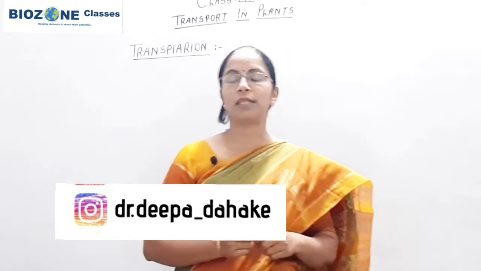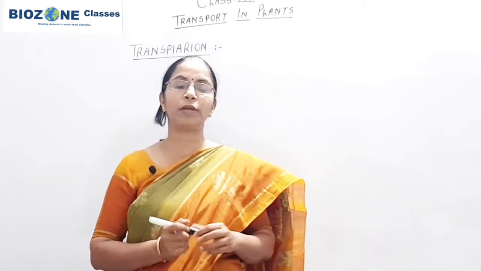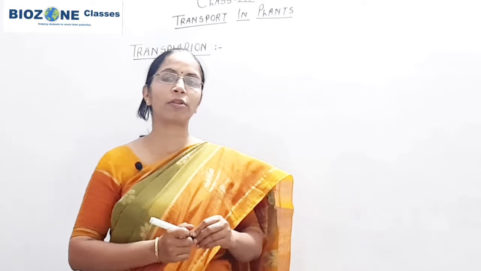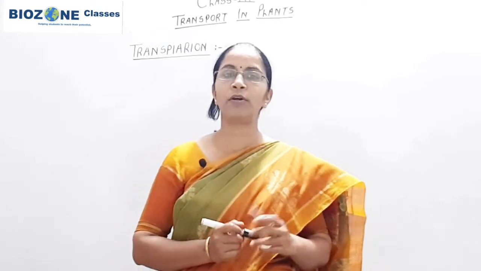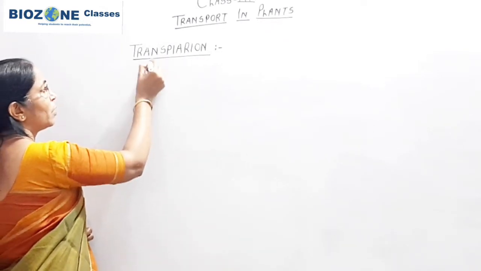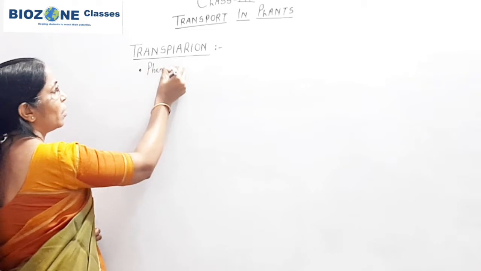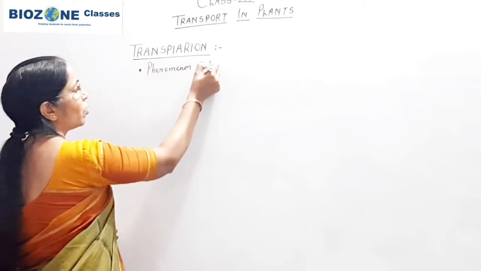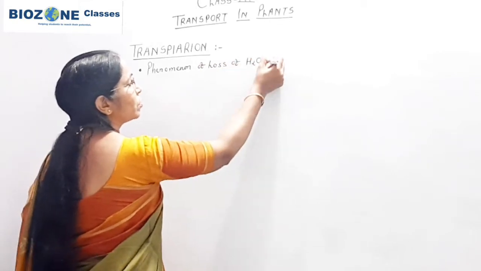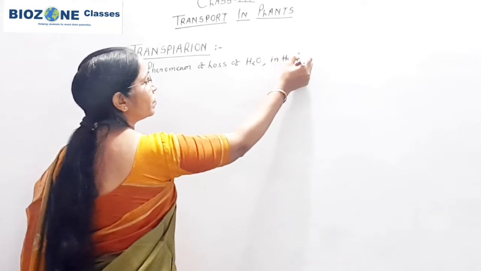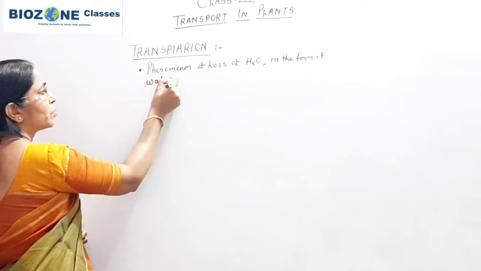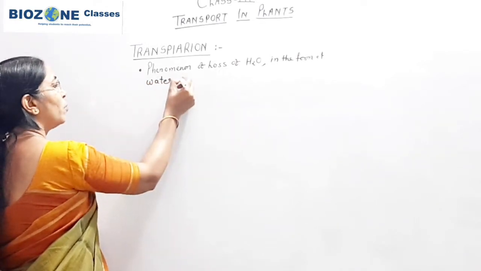As we know, transpiration mainly takes place from the aerial surface of the plant, and this process is responsible for the loss of water in the form of vapors. So when we begin with transpiration, remember that transpiration is the phenomenon of loss of water, and this water is lost in the form of water vapors. How does transpiration differ from guttation?